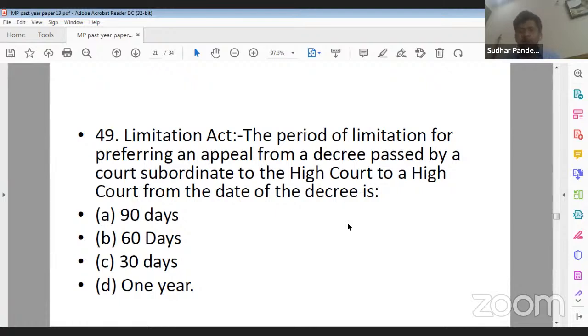Question number 49. The period of limitation for preferring an appeal from a decree passed by the court subordinate to the High Court, to a High Court from the date of the decree is option A 90 days, option B 60 days, option C 30 days, and option D 1 year. Question number 49. Its correct answer is 90 days. Again, Vinny ji, you are correct. I think today Vinny ji is in form. She is performing quite well.